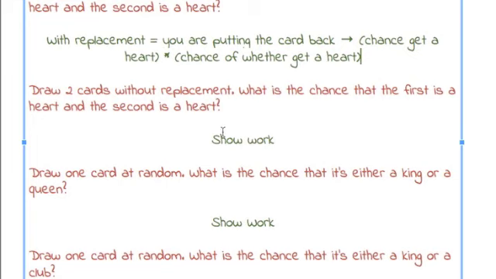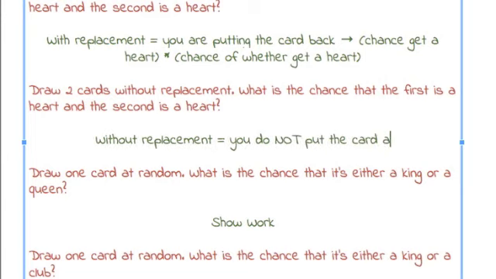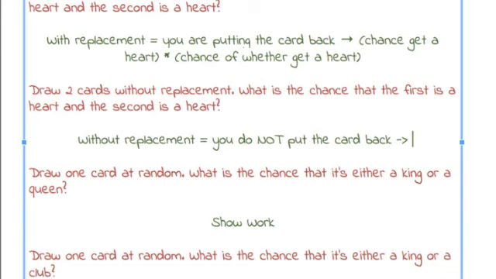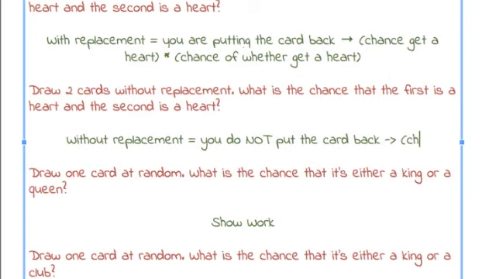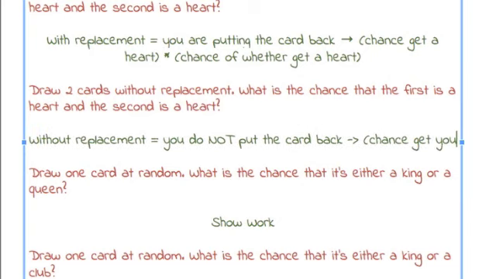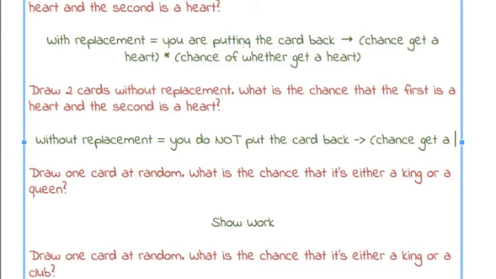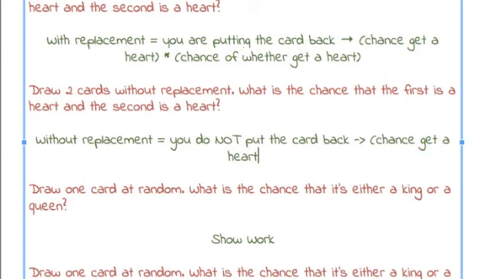All right, so now we draw two cards without replacement, which means that you do not put the card back. If I do not put the card back, then what does that mean? That means that for the first, the chance you get a heart should be the same as when you just pick out a heart.